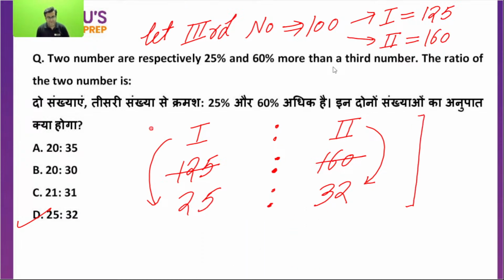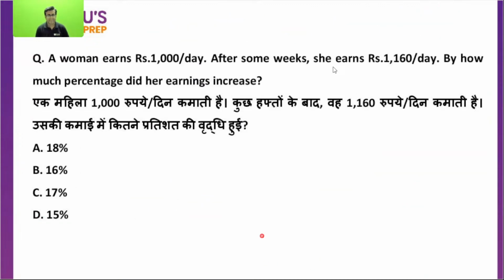Okay, beta, just come to the next example, everyone. Take the screenshot, make it fast. Okay, great. Let's move to the next then. Let's come to the next. A, B, C, D. Which option is right? Tell me first.